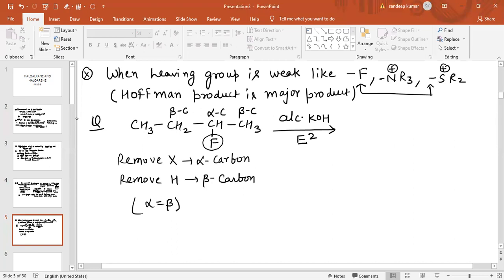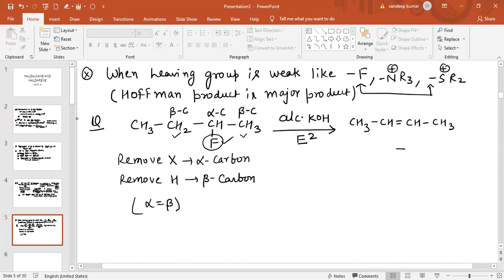When we remove halogen from this alpha carbon and hydrogen from this beta carbon, a double bond forms between alpha and beta. So two possible products are there. One is CH3, CH, double bond, CH, and CH3.